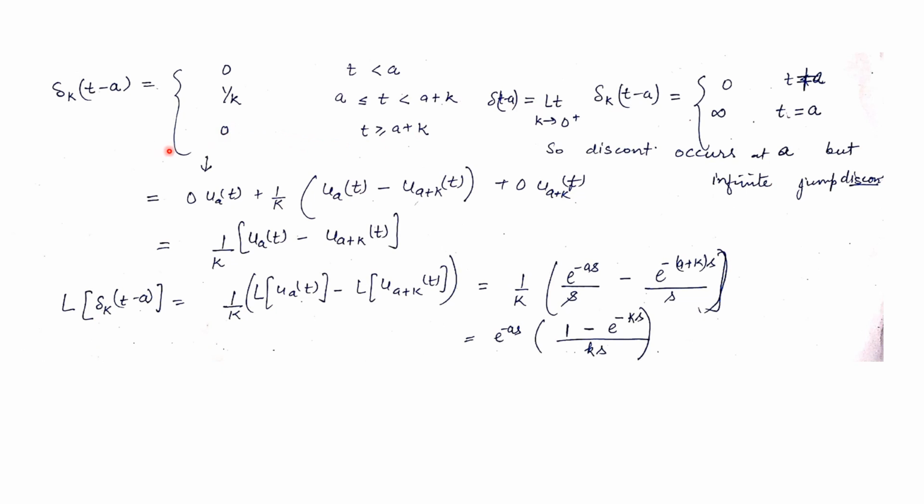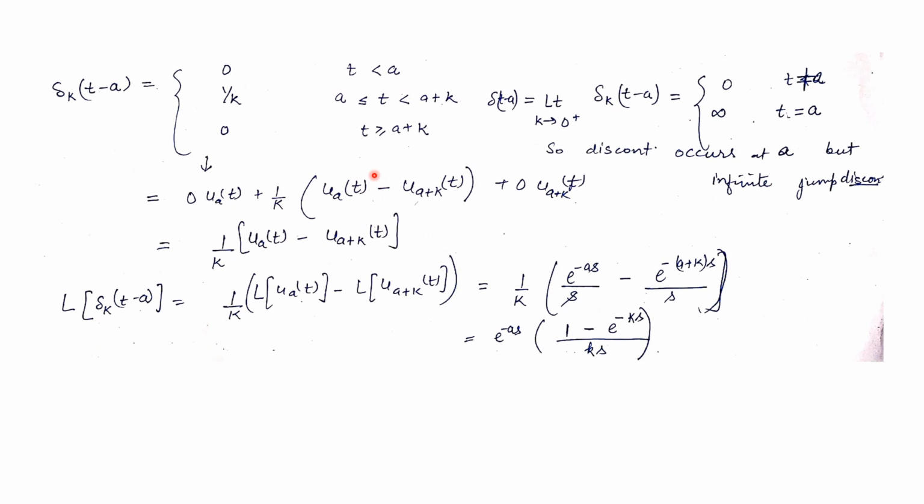Now see, this Dirac delta function in terms of k is a piecewise continuous function. So we can express this function in terms of the unit step. Now what is the value? 0 into unit step at a, plus 1 over k into unit step at a minus unit step at a plus k, plus 0 into unit step at a plus k. Okay, so we get this is nothing but 1 over k times unit step at a minus unit step at a plus k.